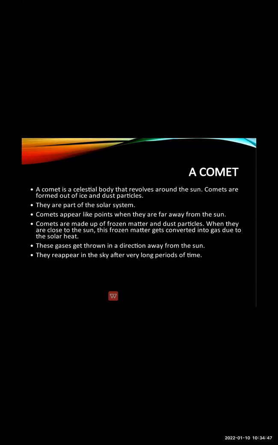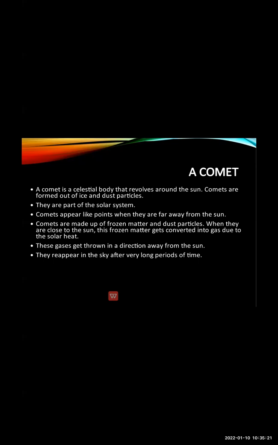So the frozen matter and the dust particles present in comets will start converting into gas, and these gases are thrown in the direction away from the sun. As you all know, the comet also has a long feathery tail. So a comet can be identified with the help of its tail.